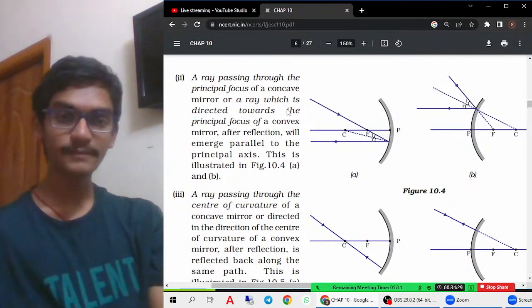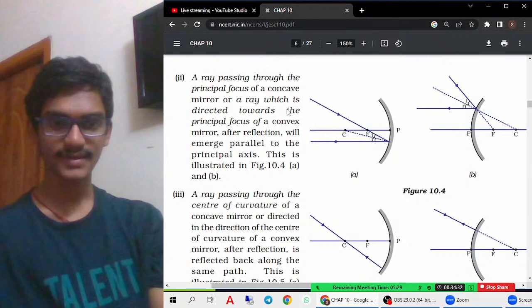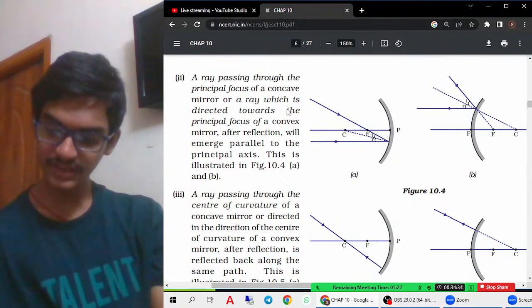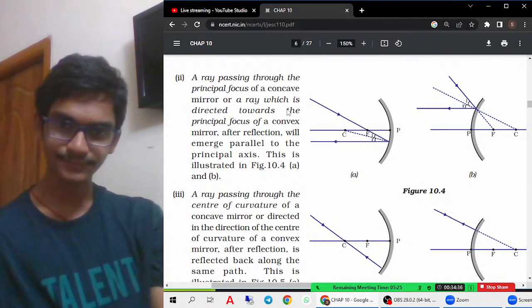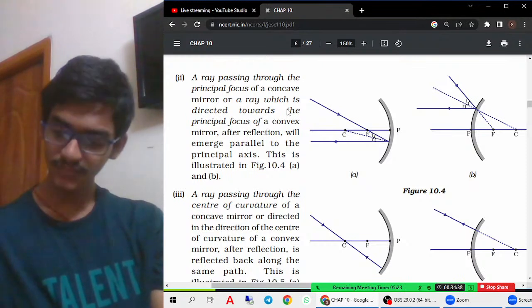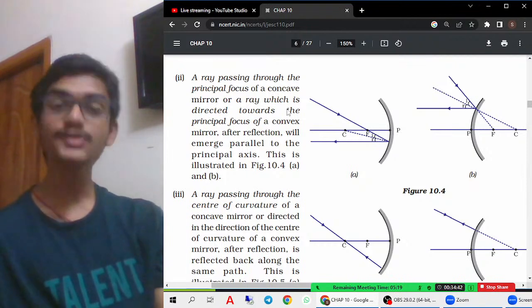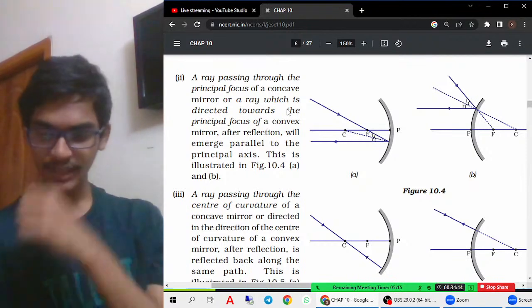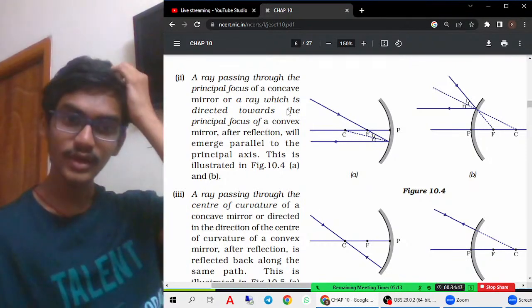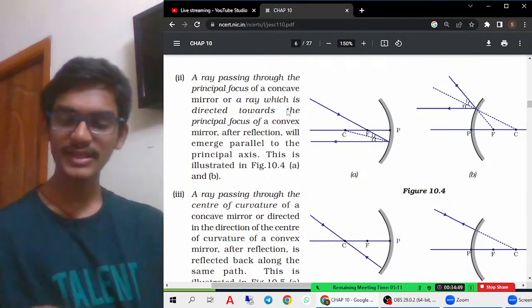After striking the mirror, it will travel parallel to the principal axis. If you see here also, in the case of a convex mirror, a light ray which is appearing to travel through the focus, after striking the mirror, will travel parallel to the principal axis.